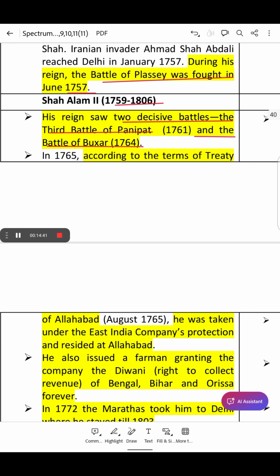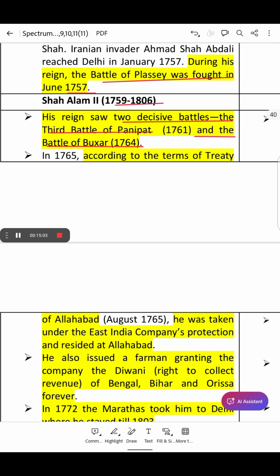It was fought between the Marathas and Ahmad Shah Abdali, who is also known as Ahmad Shah Durrani, where the Marathas were defeated and they lost their dream to become the supreme power in India. This is how the Marathas declined.